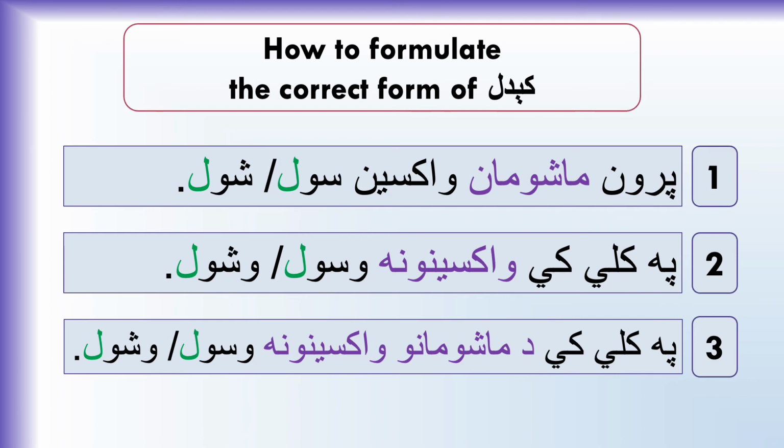So in order to form accurate verb conjugation, we must first identify the subject of a sentence. If the subject is part of the verb as in sentence number 2 and sentence number 3, then Kaidal changes to waswal. But if it's not part of the verb and another noun functions as the subject of a sentence as in sentence number 1, then it changes to swal.